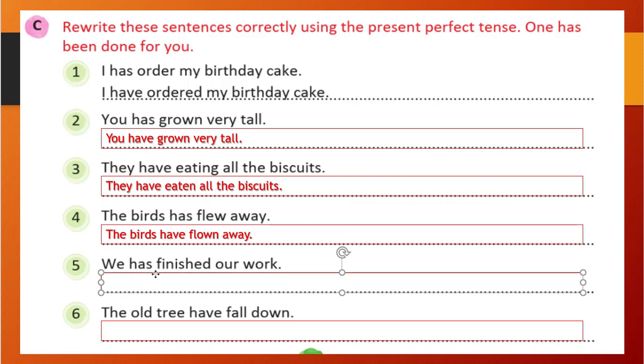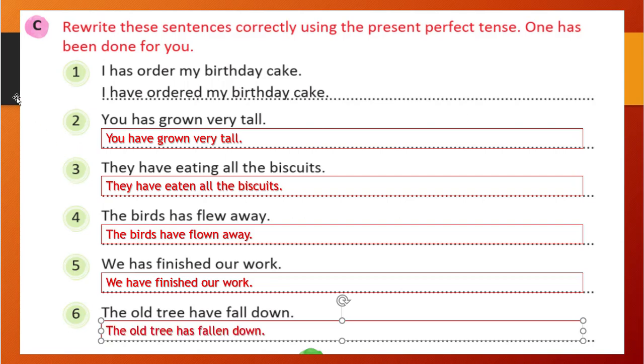We is there, then it has to be have. We have finished our homework. The old tree have fall down. Old tree, that is a singular, so it has to be has. Fall is wrong. We need to write the third form of fall. That is fallen. The old tree has fallen down.